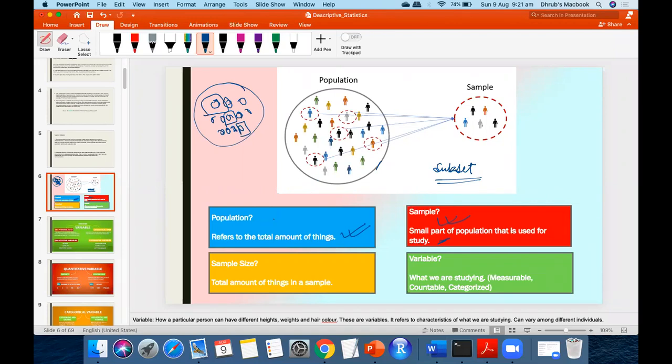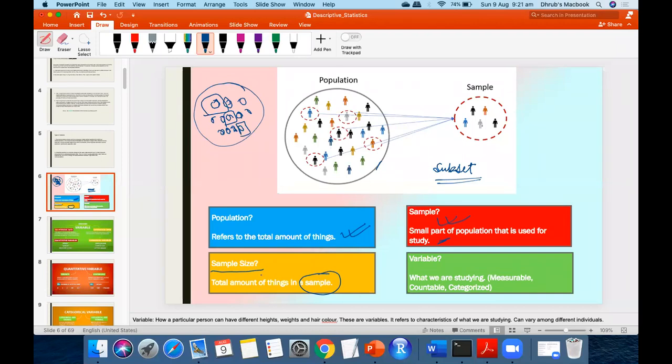We'll see 4 or 5 different types of sampling that we can do from the same population. Now the term comes: sample size. What does that mean? It is the total number of things that we study in a sample, or the total number of things that are present in our sample.